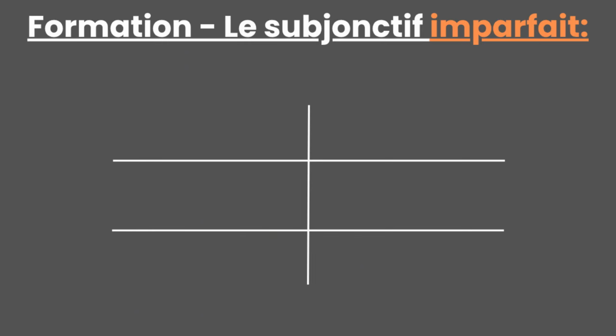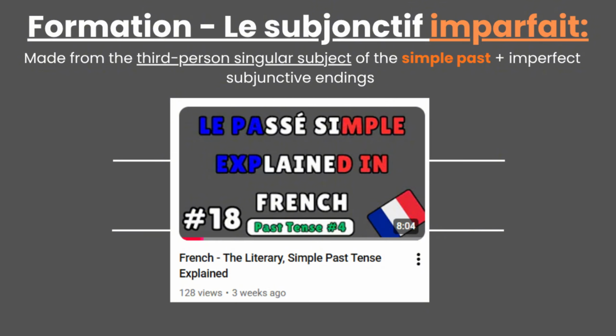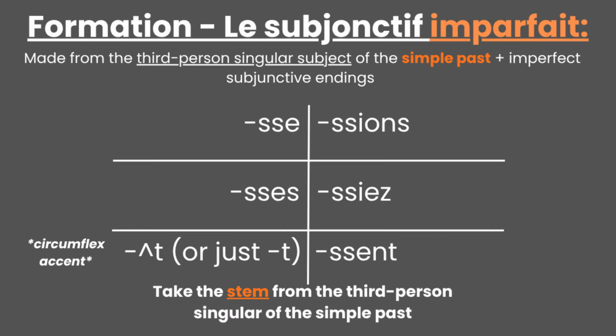So, the imperfect subjunctive is made from the third-person singular of the simple past. Once again, I've already made a video about this, so knowing past simple conjugations is useful here. To conjugate verbs in this mood, we take the stem from the third-person singular of the simple past, drop the final t, if there is one, and add the following imperfect subjunctive endings. This is what they look like, and they will be placed with the imperfect subjunctive stem.